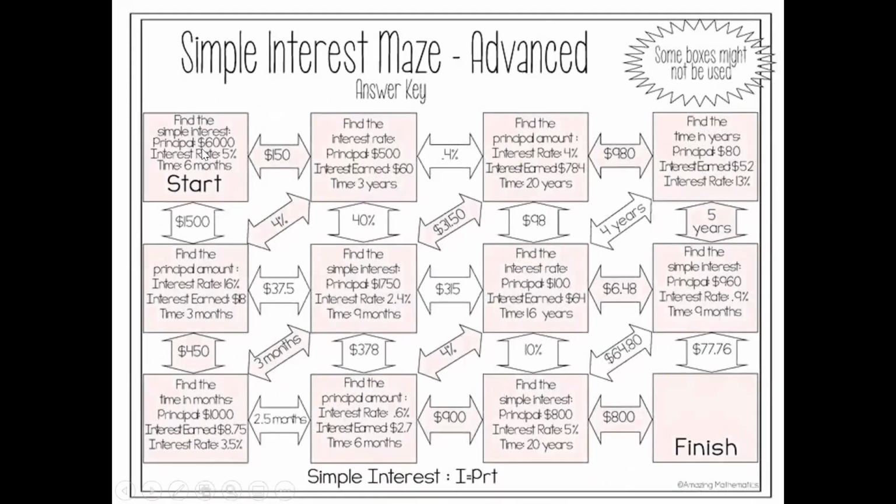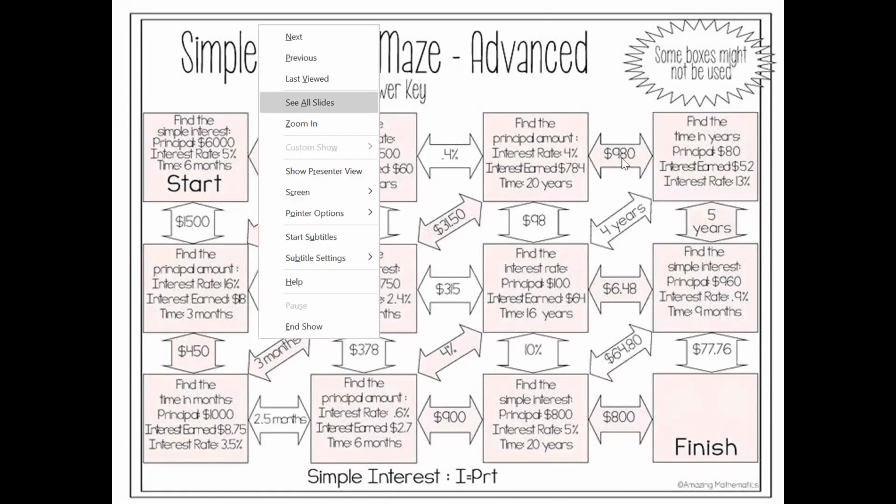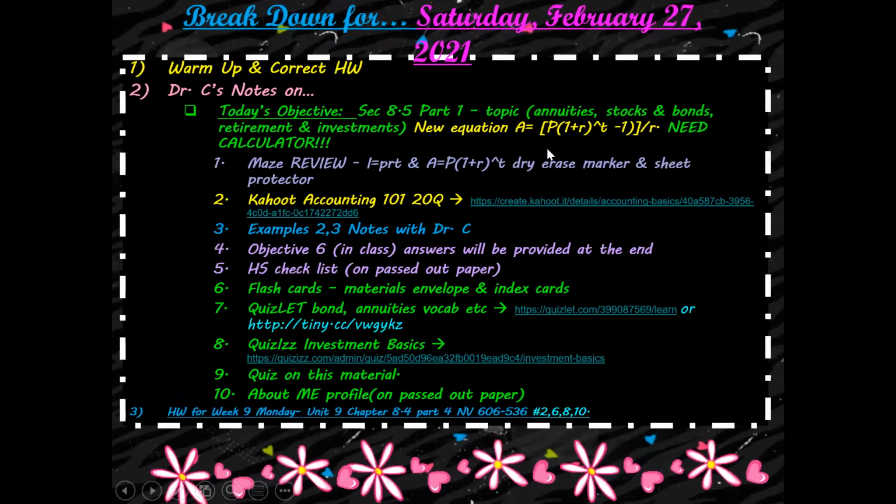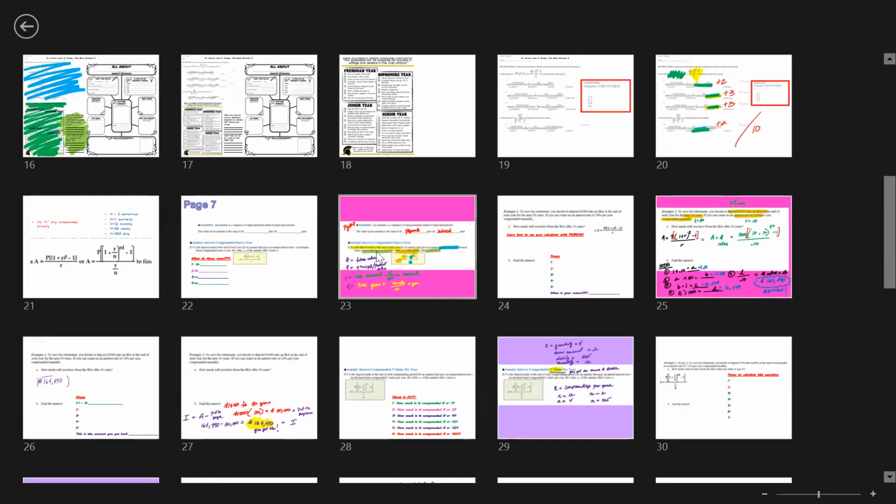You do the same thing with this one as well. So start over here, either 150 or 1,500. If it's 1,500, do the second question. It's either $37.50 or $450, and then you finish it all the way to the end right here. So pause the video and go ahead and do that. Okay, once you're done with that, we're going to go on to our notes for today.